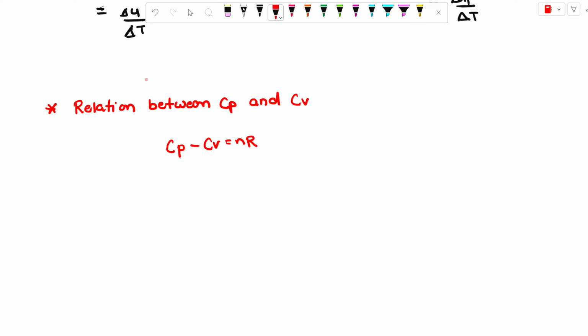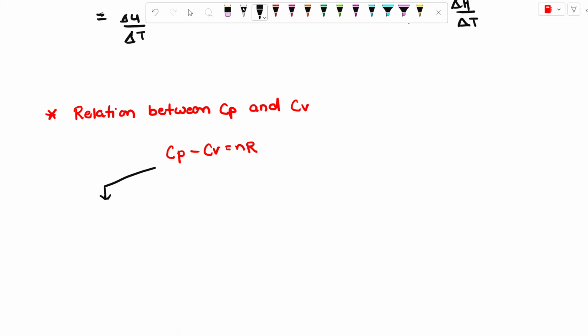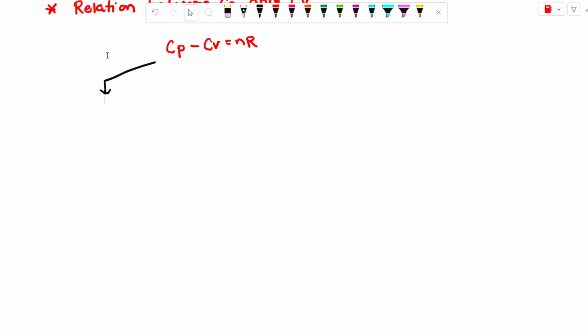There are two different ways to find the value of Cp minus Cv. One is using specific heat capacity. The formula for the relation is Cp minus Cv is equal to nR.